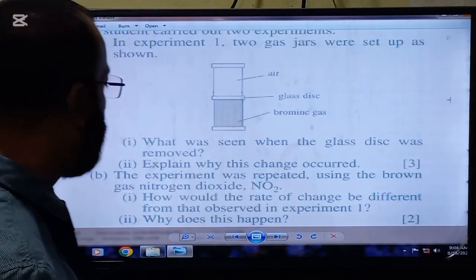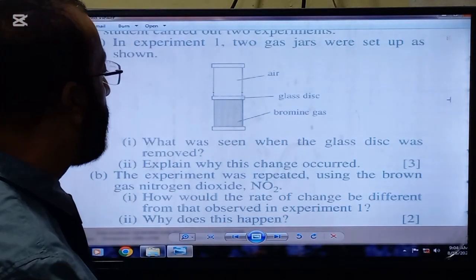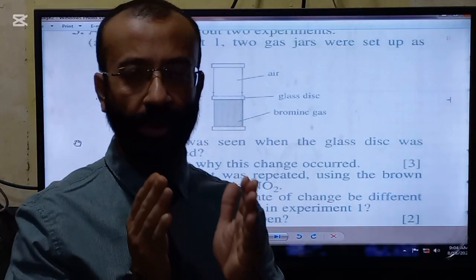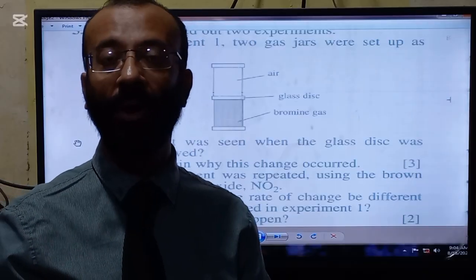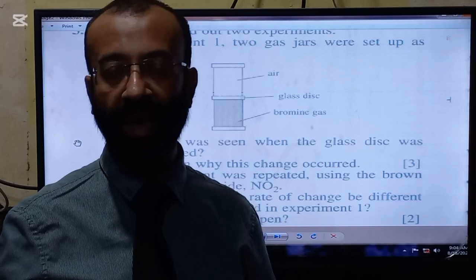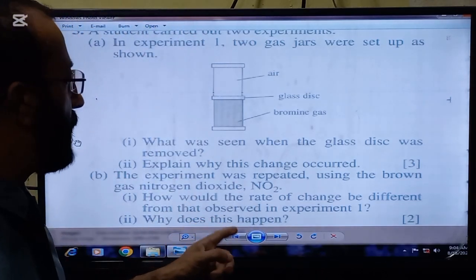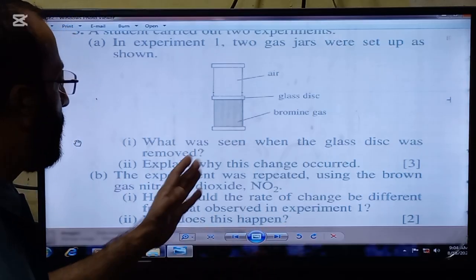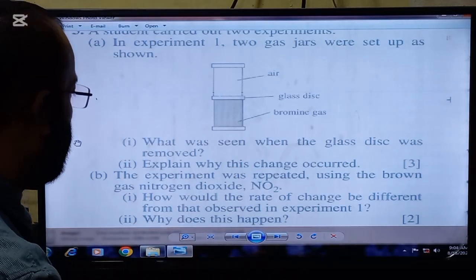Because the relative molecular mass of nitrogen dioxide is 46, whereas the relative molecular mass of the bromine gas is 160. So the density of the nitrogen dioxide gas is much lesser than that of the bromine gas. So it will diffuse much faster. So this is the reason that the diffusion in the second experiment will take much less time.